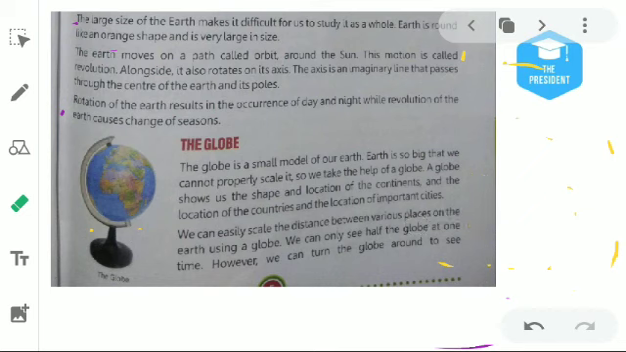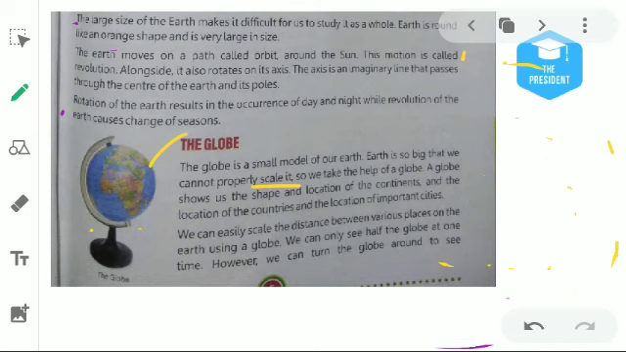The next topic is what? Globe. What is the globe? The globe is the small model of Earth. As I discussed earlier, the globe is the small model of Earth. Earth is so big that we cannot properly scale it. We cannot measure the distance between two locations, so we take the help of the globe.